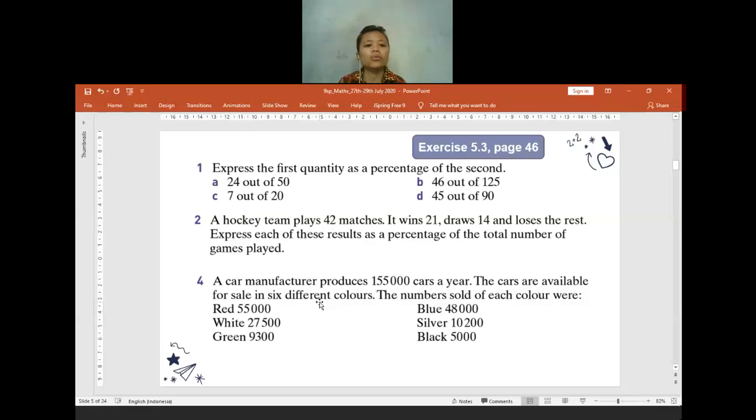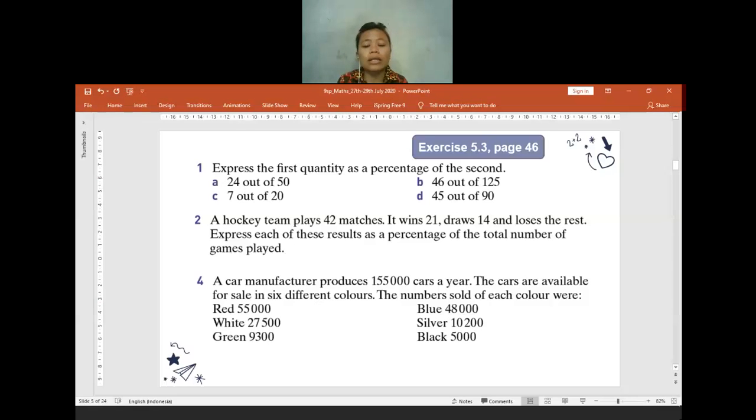For question 1, express the first quantity as a percentage of the second. 24 out of 50. How many percent will it be? Anyone know? 48%. Yes, it is 48.